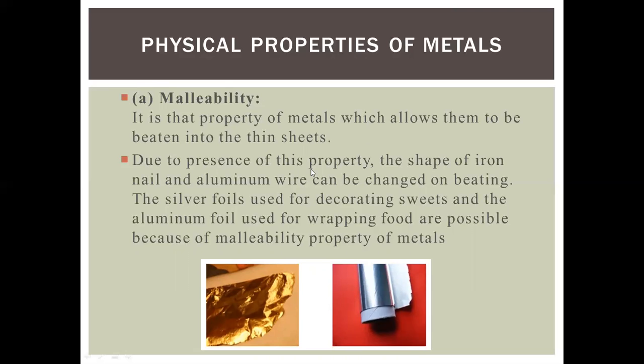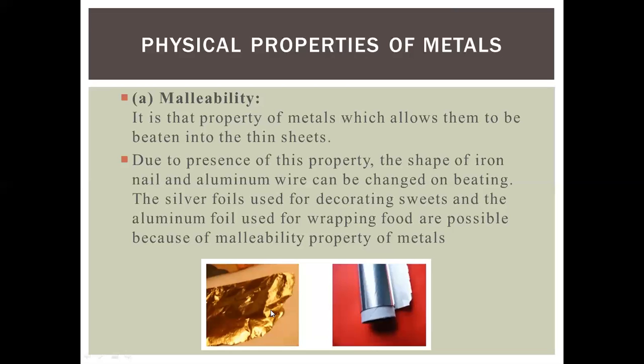Due to the presence of this property, the shape of an iron nail and aluminum wire can be changed by beating. Due to malleability, aluminum can be changed into thin foil, as you are looking at in your diagram.